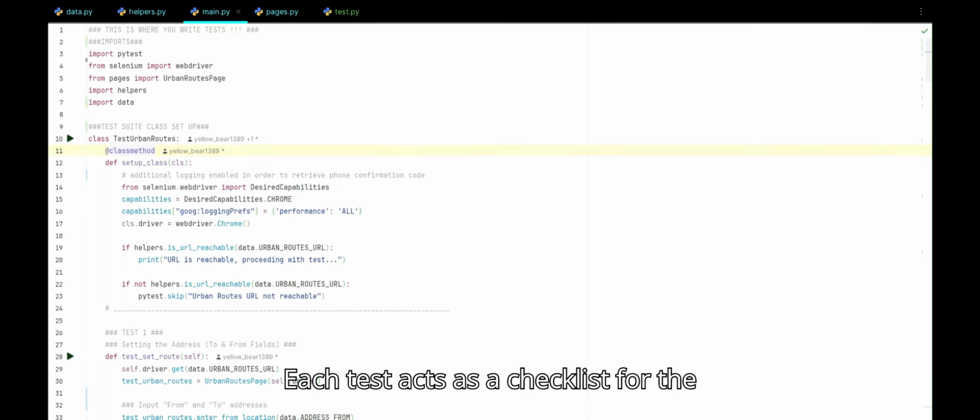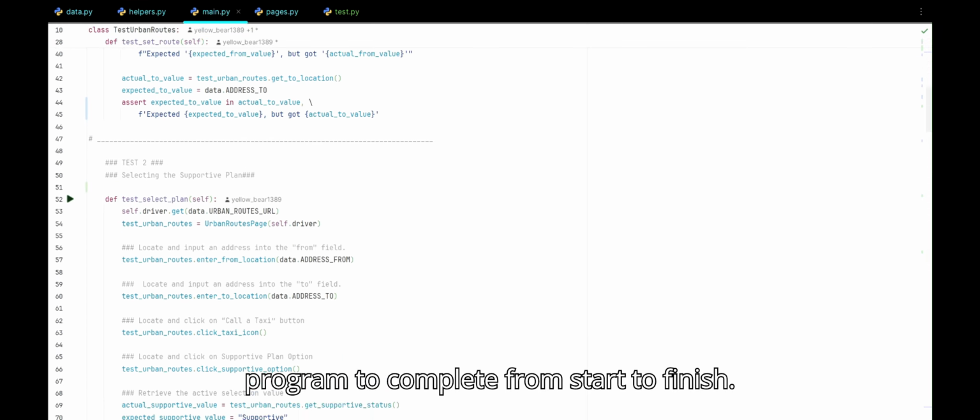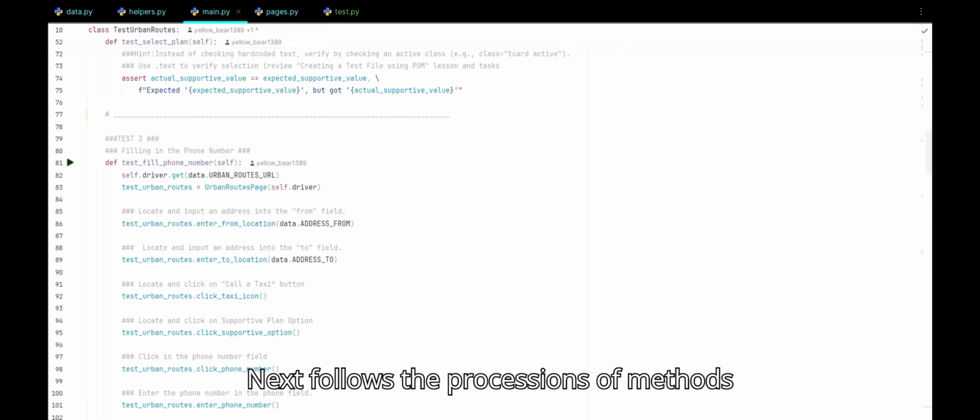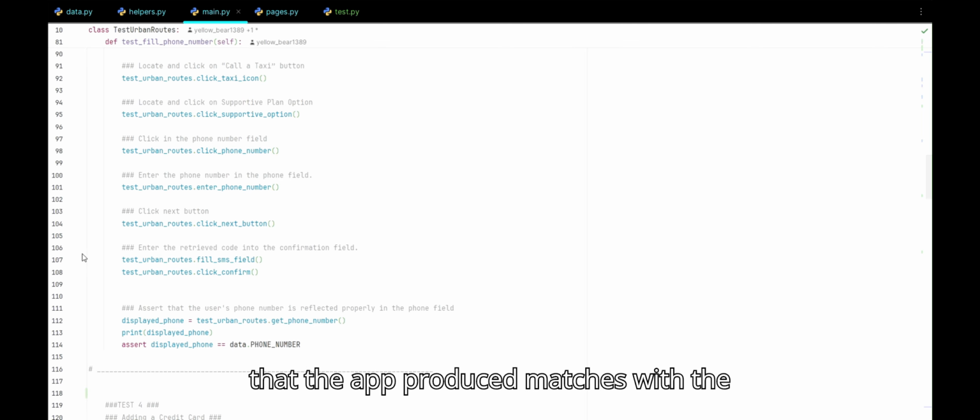Each test acts as a checklist for the program to complete from start to finish. First, it loads an instance of our web browser within the defined class specification and loads the inputted URL. Next follows a procession of methods to perform a series of actions, and conclusively it checks that the information that the app produced matches the information that we expected it to provide.